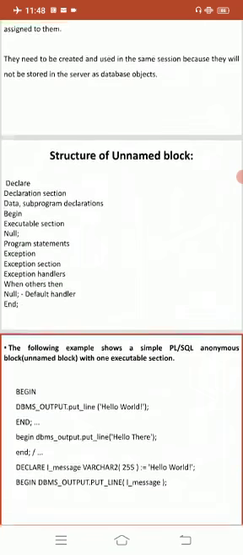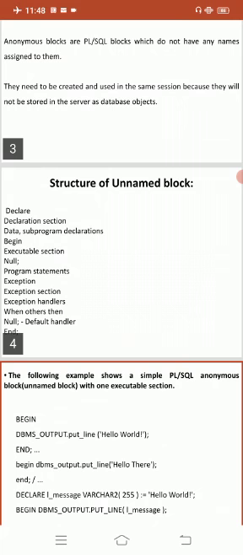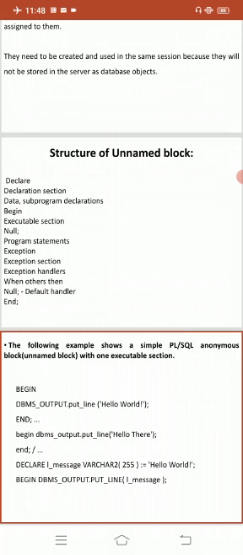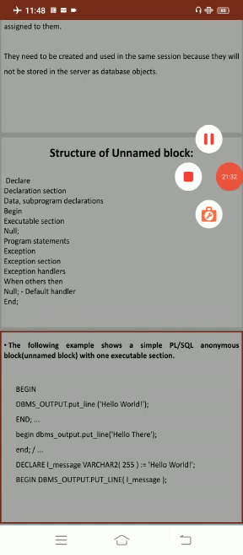PL/SQL allows the grouping of related functions, procedures and data types into what are known as packages.